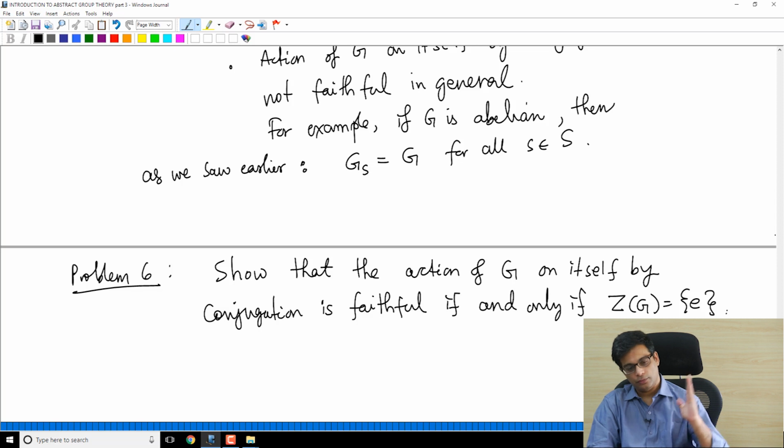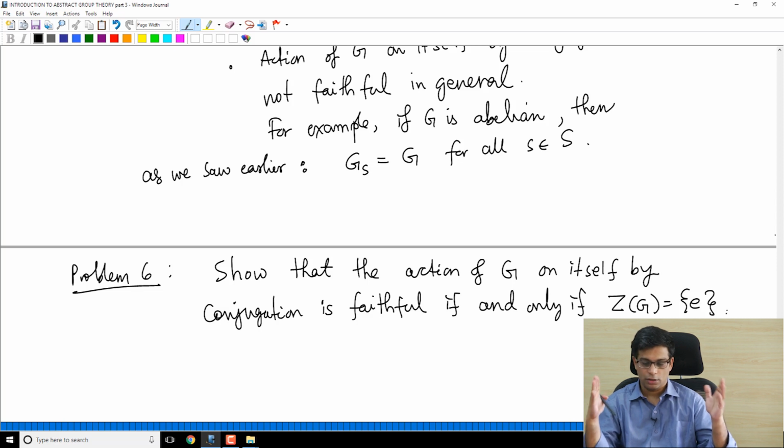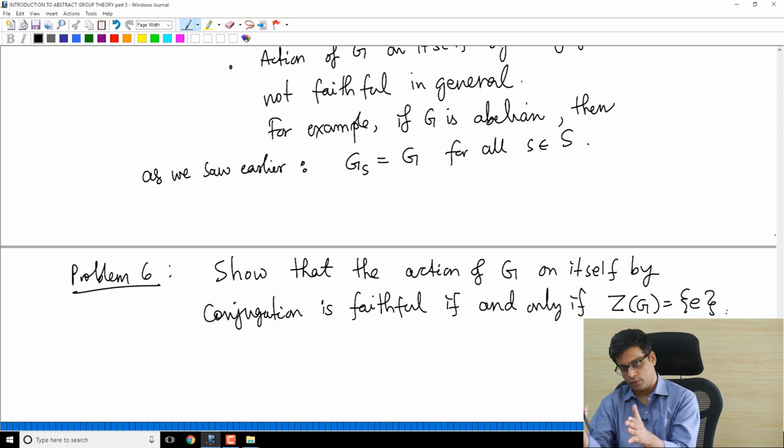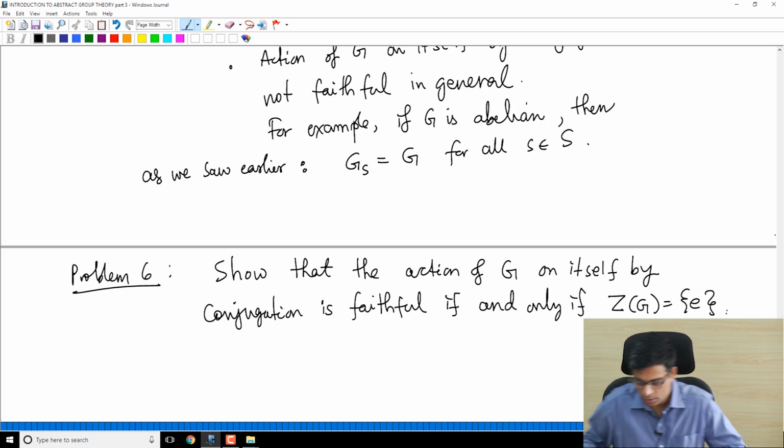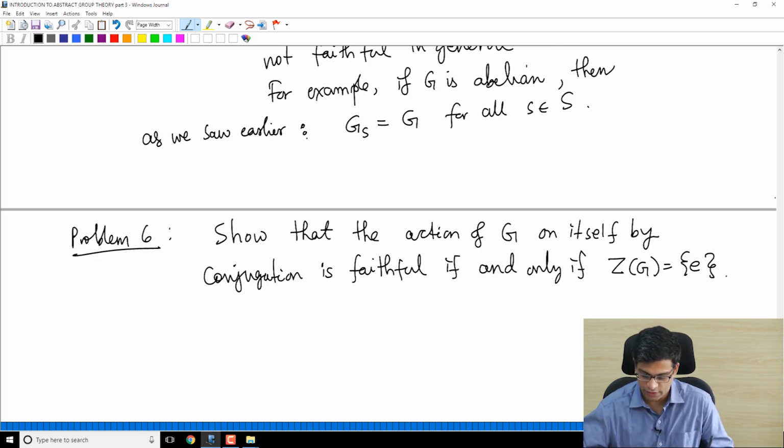So faithful and abelian are at the opposite ends of the spectrum as far as the conjugation action of G on itself is concerned. The opposite of abelian is the center being trivial. Center being the whole thing is abelian, center being trivial is the opposite thing. So if the center is trivial, the action of G on itself by conjugation is faithful.